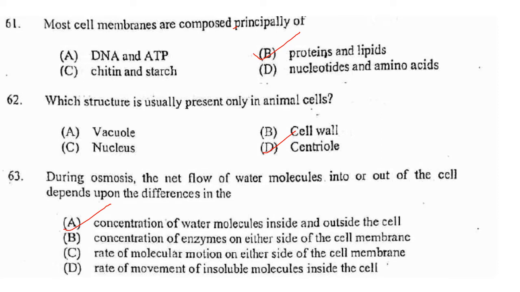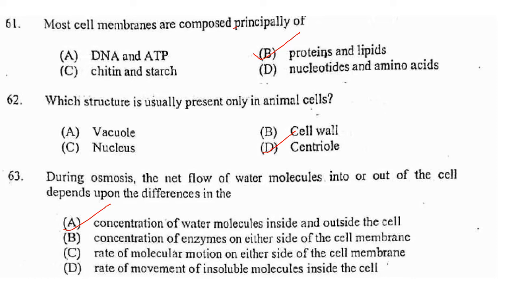Then most cell membranes are composed principally of proteins and lipids. Fluid mosaic theory of cell membranes. It is said there they are composed mainly of protein and lipids. Fluid mosaic model of cell membranes or plasma membranes. Okay, they are composed of proteins and lipids.